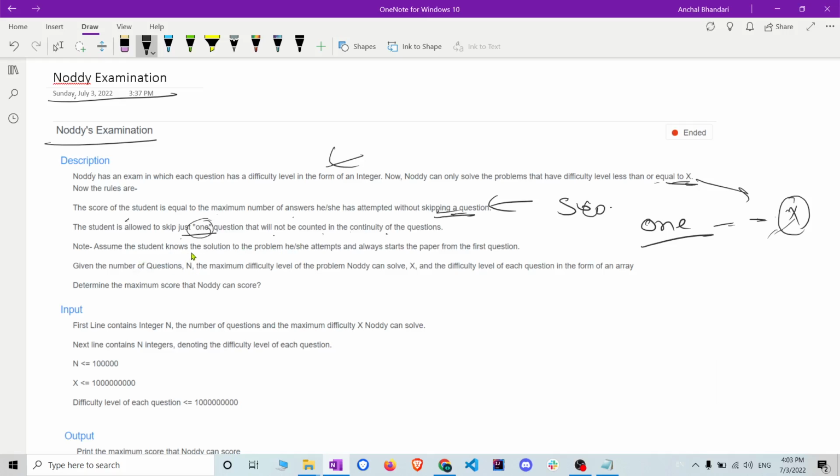Assume that the student knows the solution to the problems he or she attempts and always starts the paper from the first question. So, given the number of questions n, the maximum difficulty level of a problem Nodi can solve is x, and the difficulty level of each question in the form of an array, determine the maximum score Nodi can score.